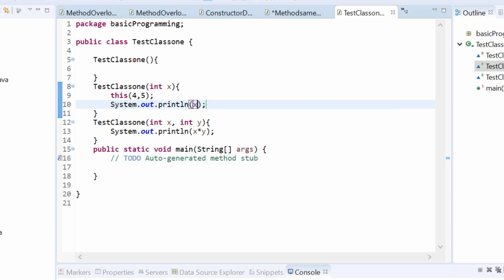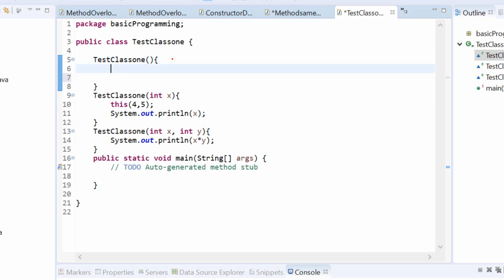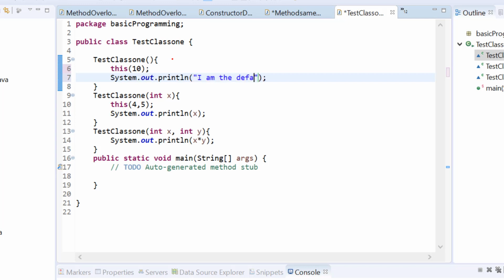And from the first constructor now I will call this second constructor. Again, since this is within the same class, I will use this keyword and I will pass 10, and I will print saying I am the default constructor. So what I am doing here is from the first constructor I am calling the second constructor, and from the second constructor I am calling the third constructor.